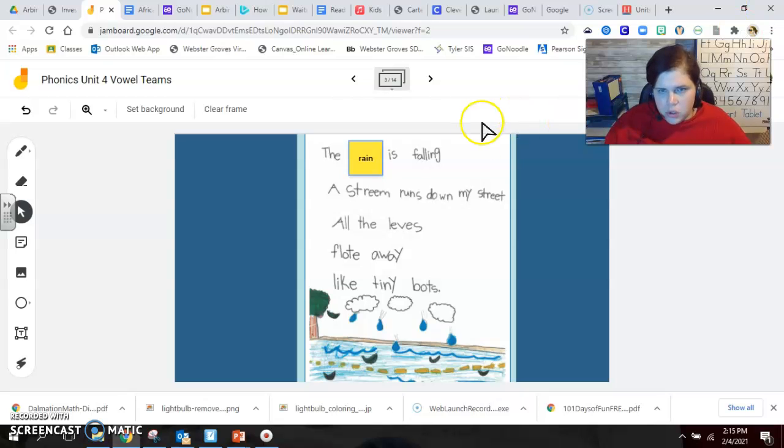So I see the word street. Street. And that EE, that looks right to me. I see that word a lot when I'm driving around. I see that word when I'm looking at a map. The words on signs all the time. So that one, I feel pretty confident that that word has the proper, correct vowel team.